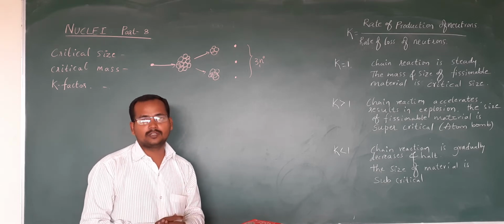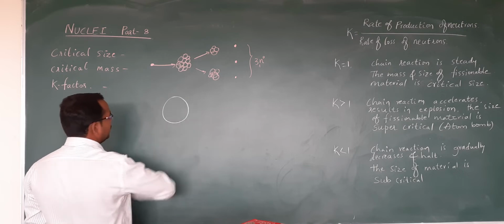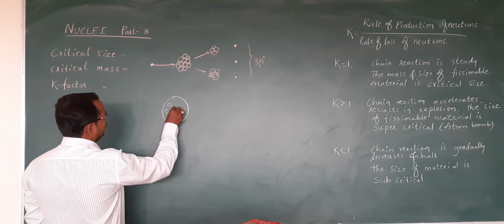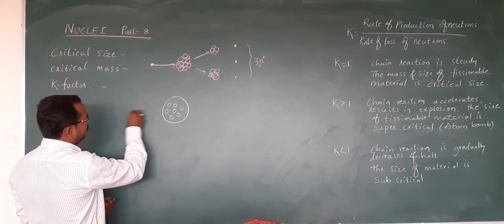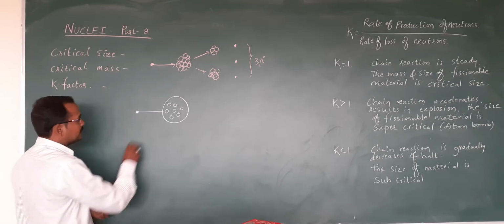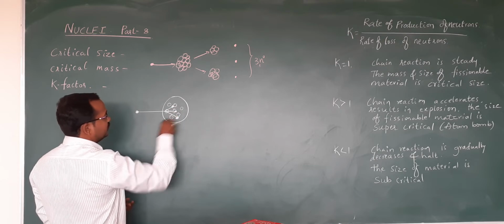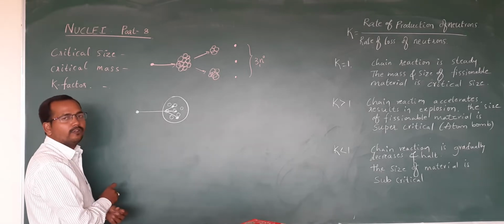How are you going to slow them down? That is an important point here. For example, consider this is a nucleus, and certain nuclei are there. If one small slow moving neutron hits this one, it produces 3 neutrons, and these are very fast moving neutrons.